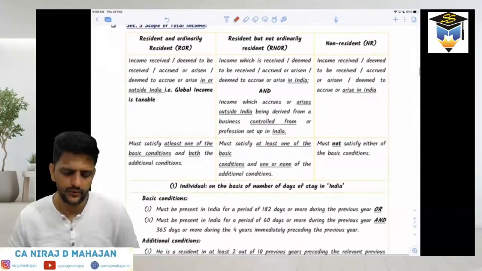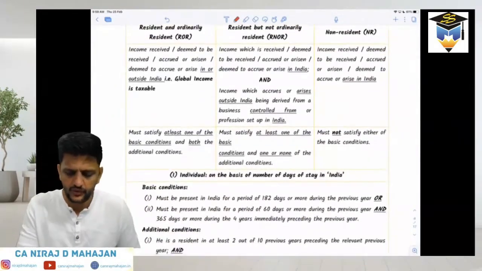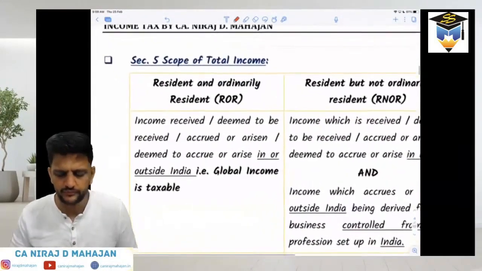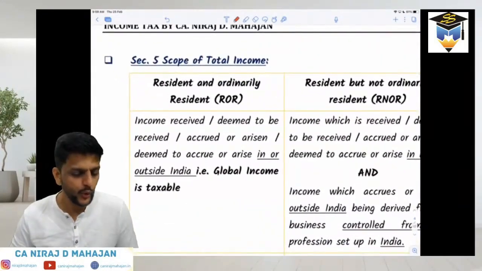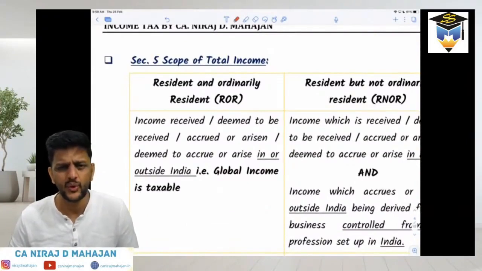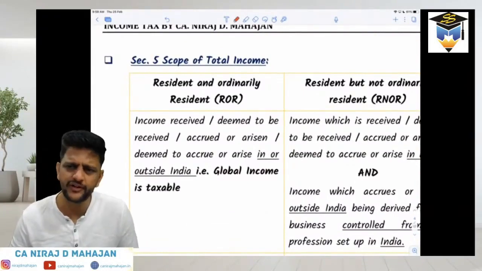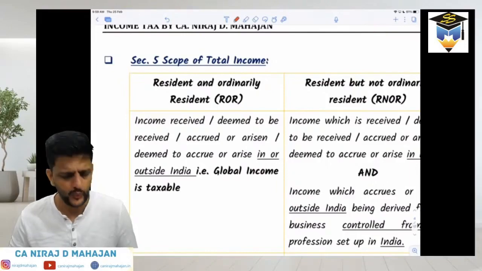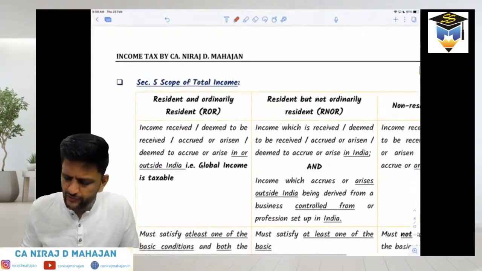Now, pay attention. What happens over here? Scope of total income. That means what? Section 5 we are now talking about. Which type of incomes will be taxed in the hands of different types of assessees? Which type of incomes? So we have now 3 categories in total.